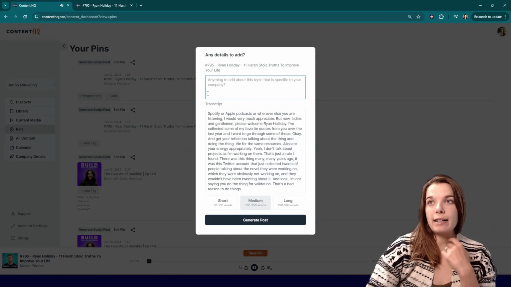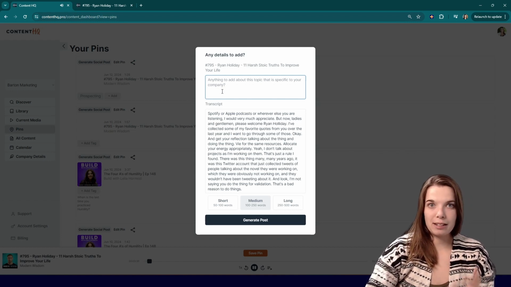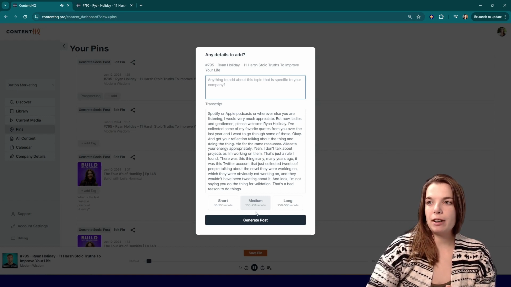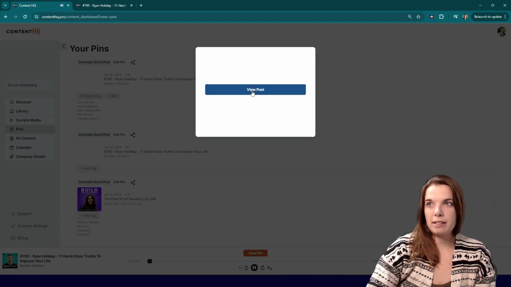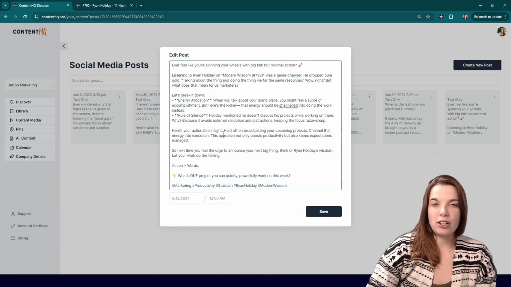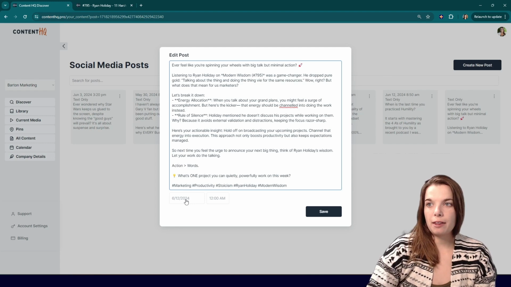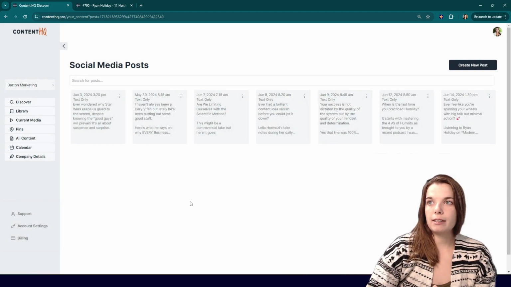So if those context notes that you had specific about the note, those will pop up here for you automatically. So if you want to add something custom, you can do that. And then from there, it will generate a post here automatically for us. Usually takes about 15 seconds or so, and then we can go view post. And then we can edit it however we like. I usually like to take markup out of there, adjust it to make my own language, that kind of thing, and then schedule it out for whenever we would like the post to go out and hit save.